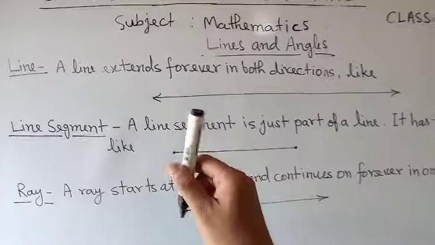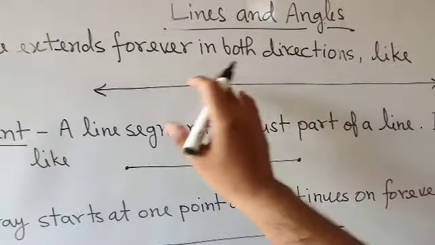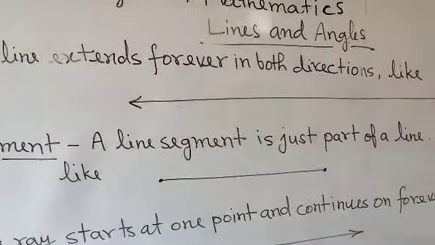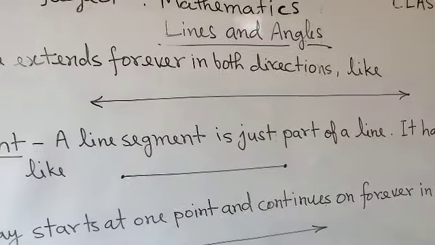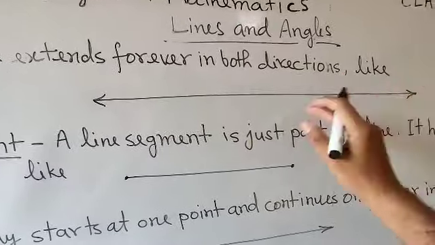First, line. A line extends forever in both directions like this. Here I have given the example. Here you will find that in both directions the arrow shows that it is going to infinity. It means the length of the line will be infinite. In both directions it is extended forever, and forever means it is not going to finish. On the right side as well as the left side, the line is extended forever. So that is called the line.